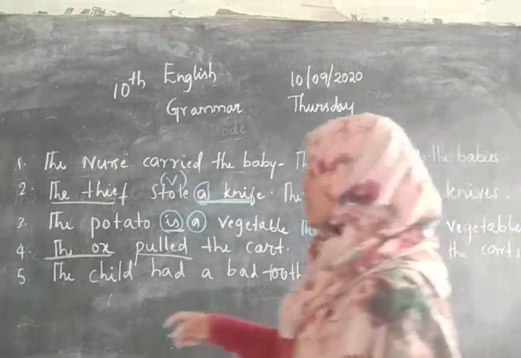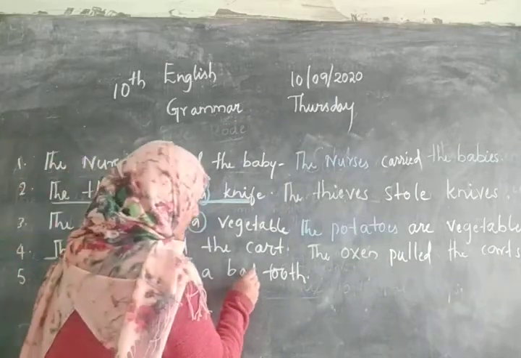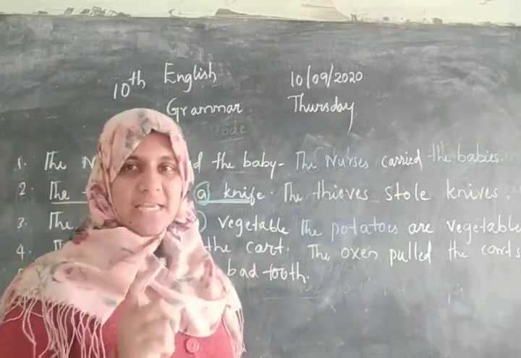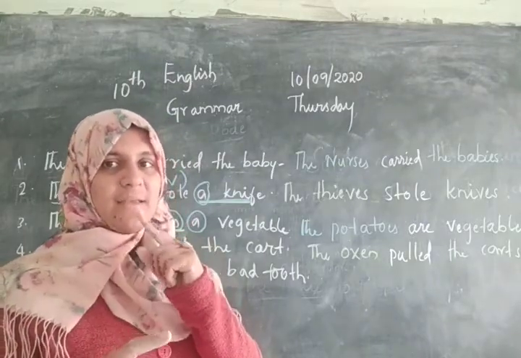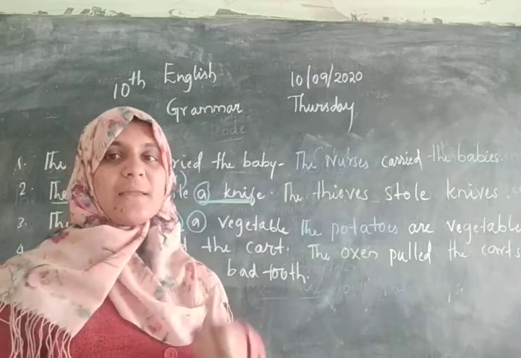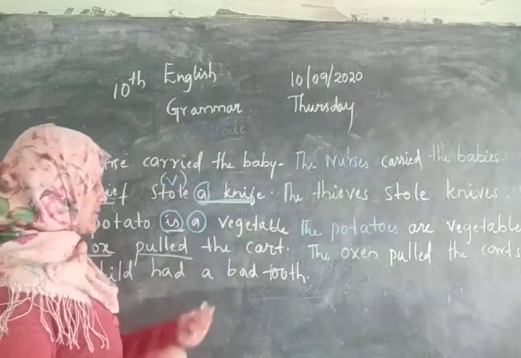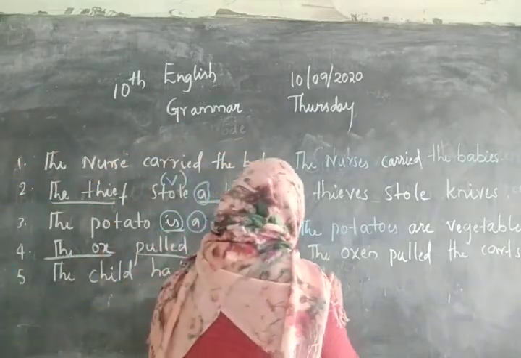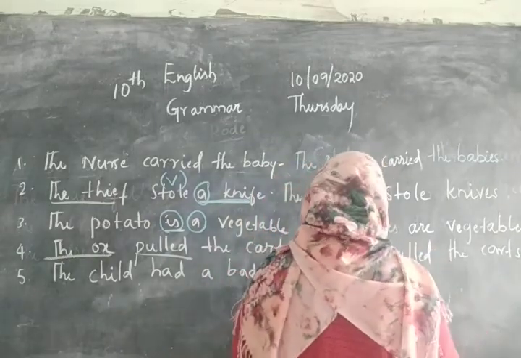Now look here. The child had a bad tooth. See, this is teeth. If you have only one, that's a tooth. The singular form is tooth and the plural form of tooth is teeth. So the child had a bad tooth changes to the child had.